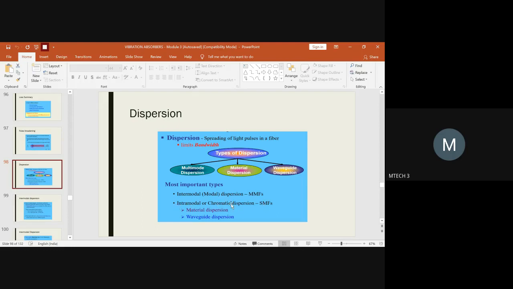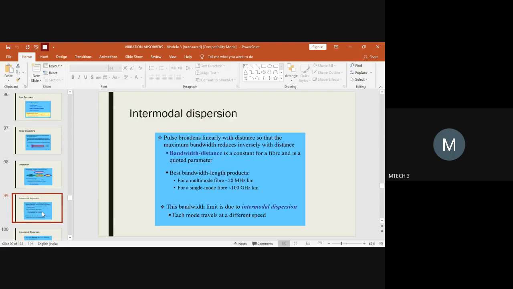In intra-chromatic dispersion, you have two types: material dispersion and waveguide dispersion. These two directly come under the classification of intramodal chromatic dispersion, which is in short called SMF. Intermodal dispersion is called MMF, so multimode comes under this category. The second and third classifications come under SMF. You have to keep in mind how the classification of the dispersion comes into the picture.